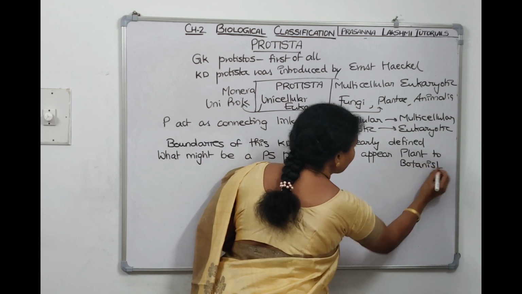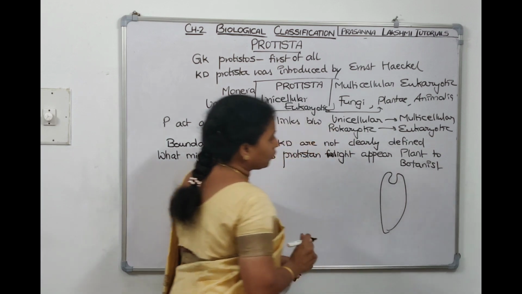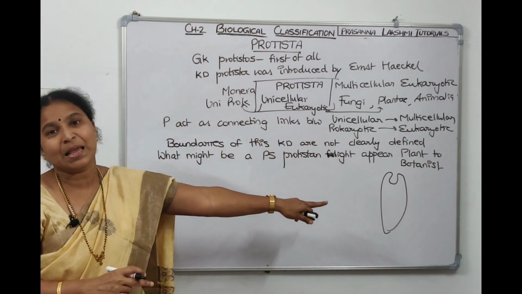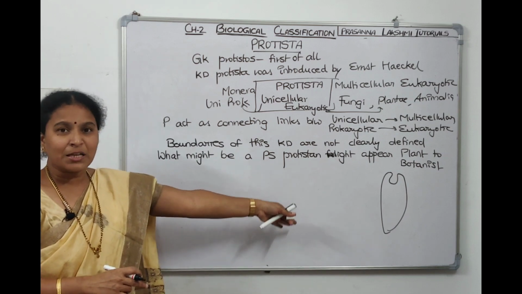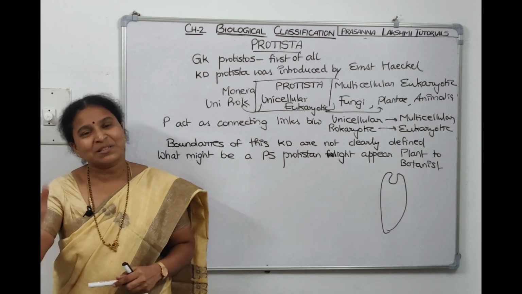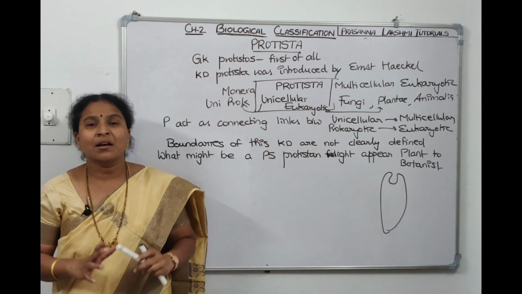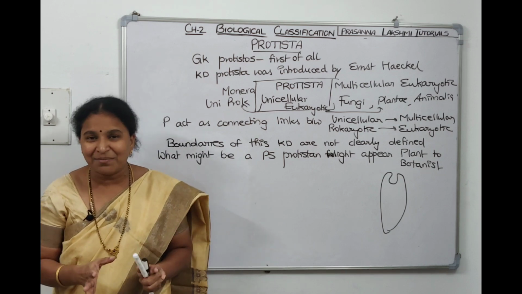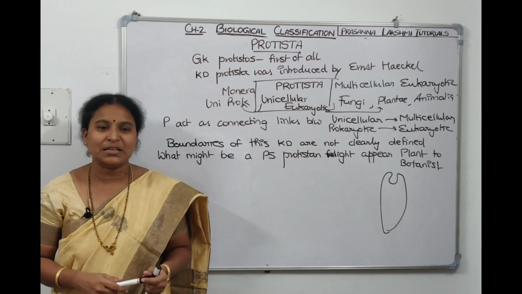Now if you take Euglena, it will do photosynthesis. For a botanist, Euglena he'll keep under plant kingdom, but for us it is a protist, right? Euglena is a protist, Paramecium is a protist. Paramecium, they can take it as animal kingdom since it is moving. Euglena, since doing photosynthesis, botanists tell it is plant, but actually Paramecium doesn't come under animal kingdom and Euglena doesn't come under plant kingdom. Both of them come under Protista, right?